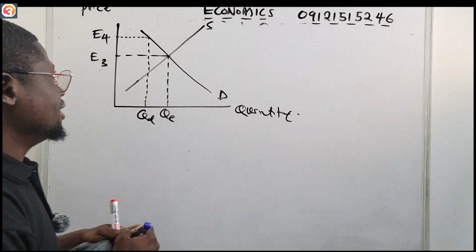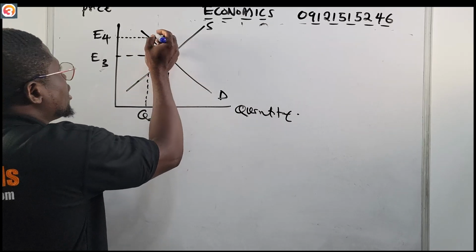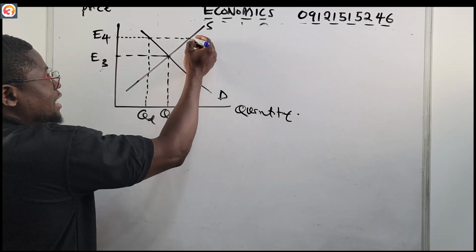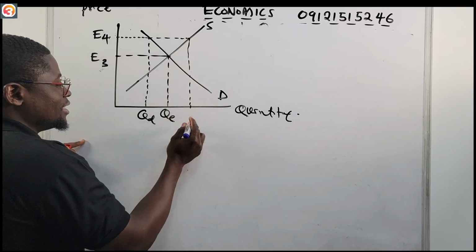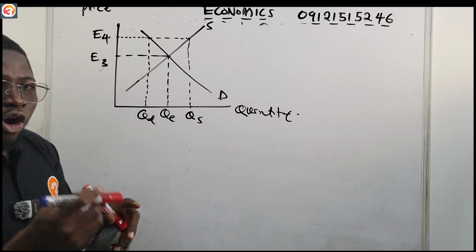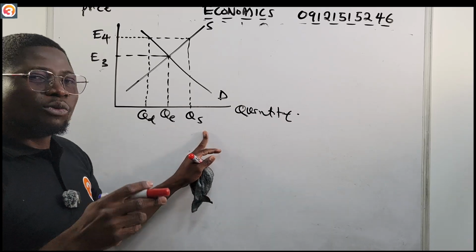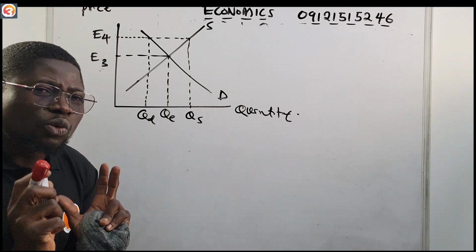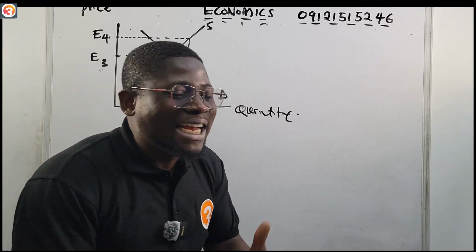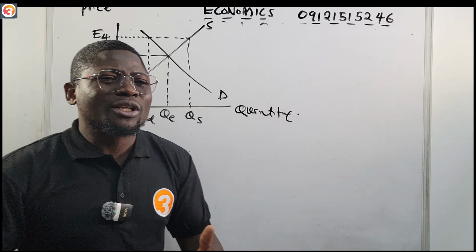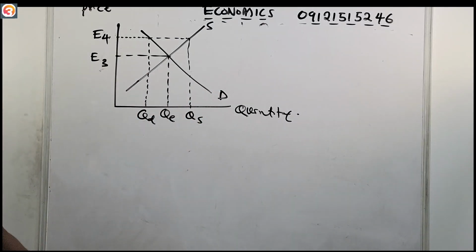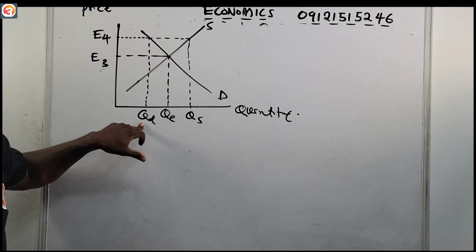Now, if we trace it to the supply curve, what happens? It will hit here. If you take it down, what did you notice? Does quantity supplied increase more than the equilibrium quantity or decrease? It increases more than the equilibrium quantity, which goes with the law of supply: at higher prices, suppliers want to supply more because they sense it's a good price to sell. So they'll supply more, but demand will not increase.